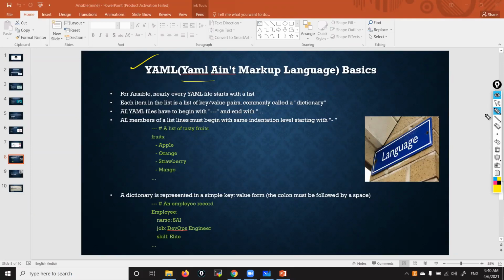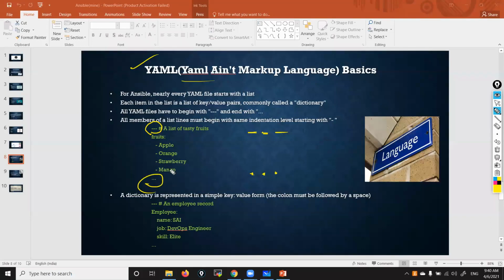Playbooks start with a triple hyphen and end with a triple dot. You can see it starts with the triple hyphen and ends with the triple dot.